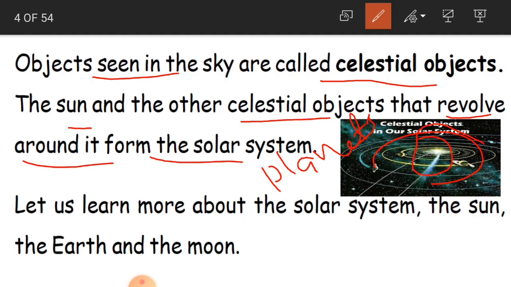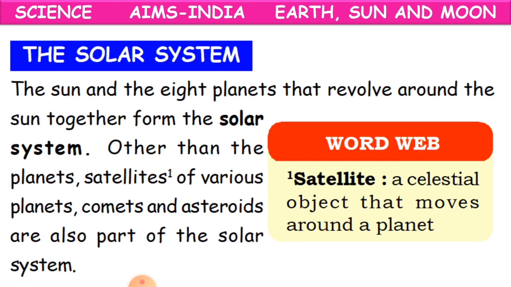Clear children? Okay, so what are celestial objects? The objects which are seen in the sky, which include sun, moon, stars, planets, asteroids and all this. Okay, they are all celestial objects. And what is the solar system? The sun and the other celestial objects, that is the planets that revolve around the sun, form the solar system. Clear? So let us learn more about the solar system, sun, earth and the moon. Clear children? Now the solar system.